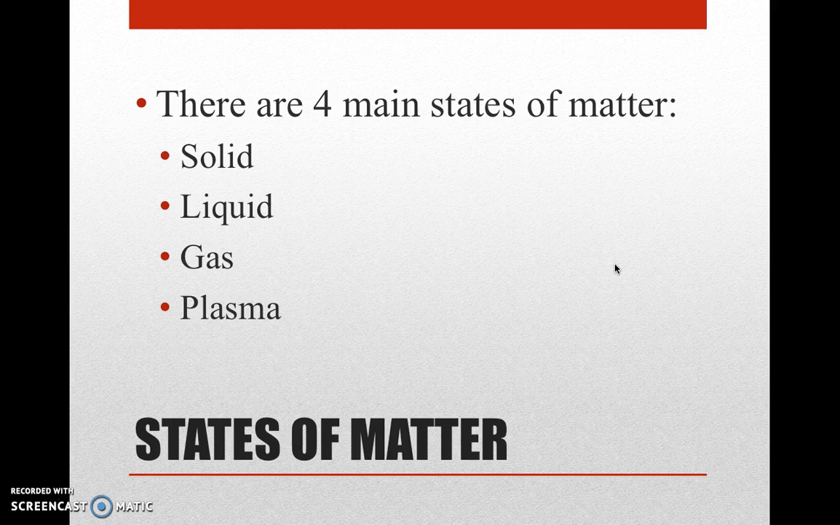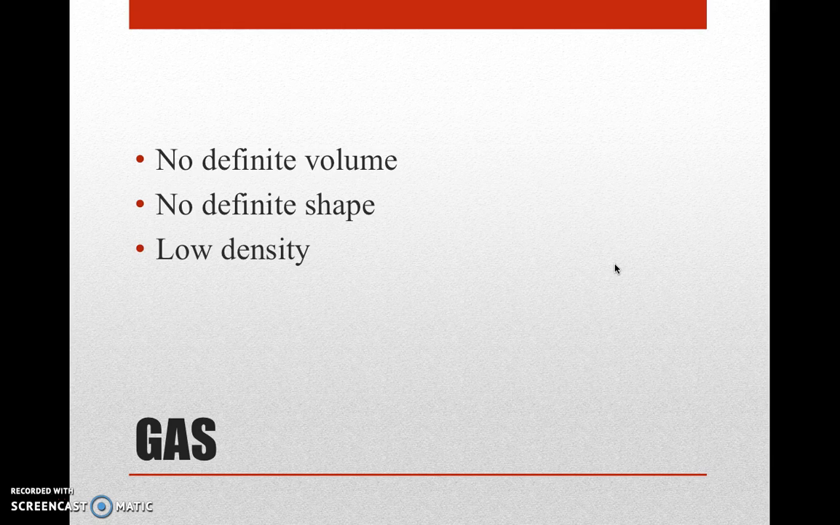So, states of matter. There are 4 states of matter. You guys are all probably very familiar with solids, liquids, and gases. Plasma is a newer one, and there are technically a few more states of matter than what I have here, but really for our purposes, we're only going to learn about these 4. So the first we're going to talk about is a gas. A gas has no definite volume and no definite shape. It also has a low density.